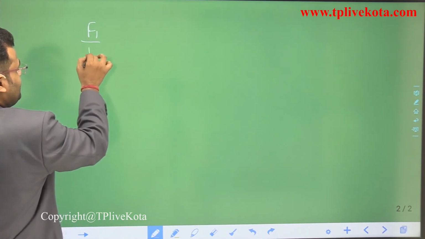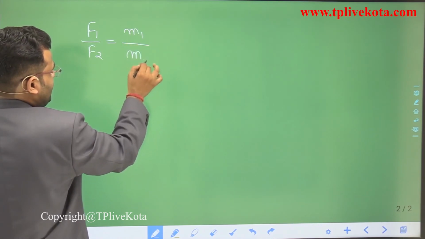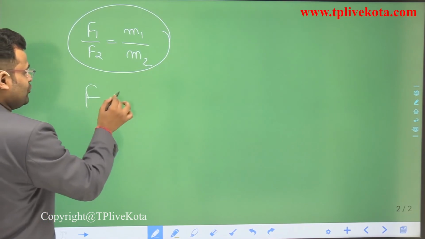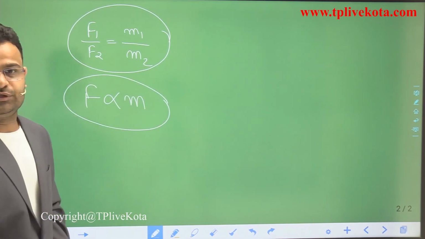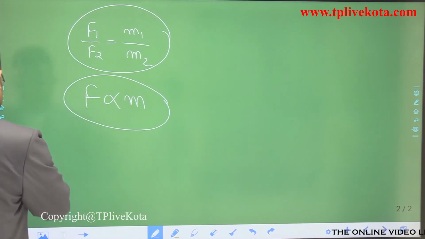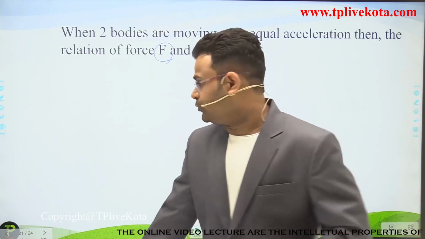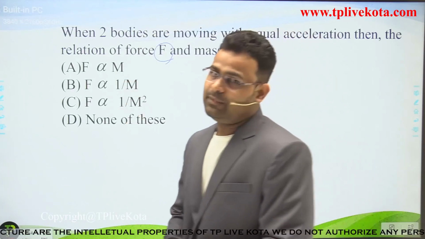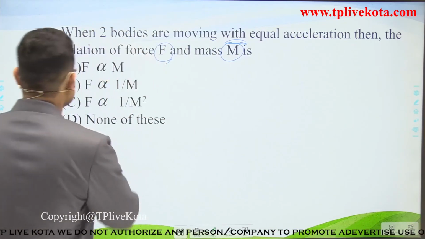On the basis of this equation, we can say force is directly proportional to mass. The correct answer of this question is the first option. Force is directly proportional to mass. The answer of this question is A.